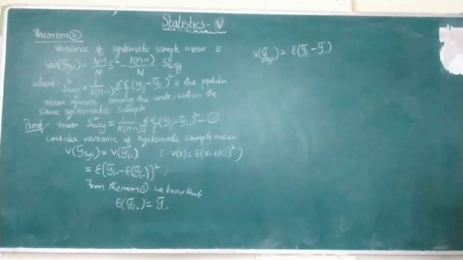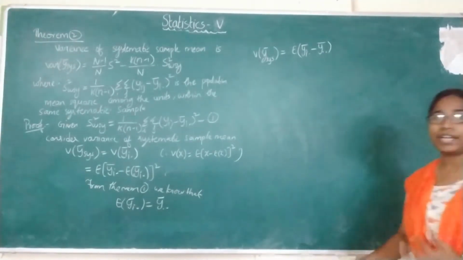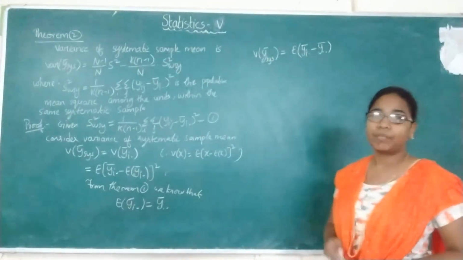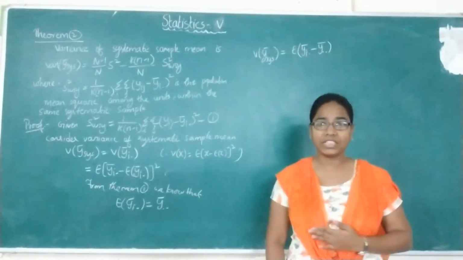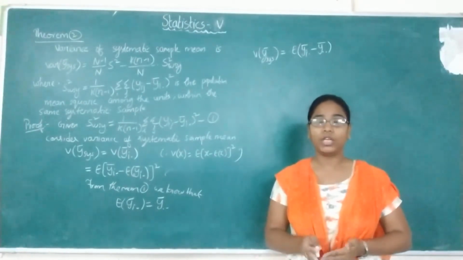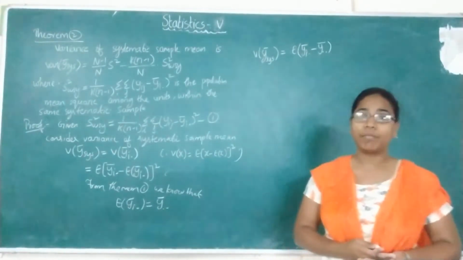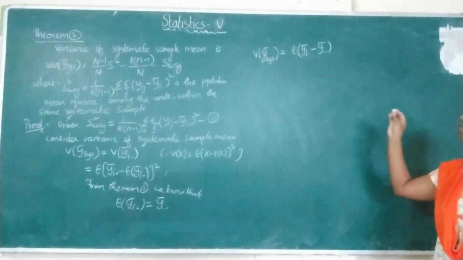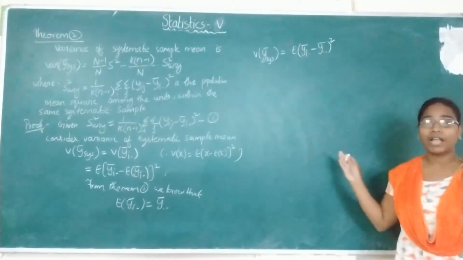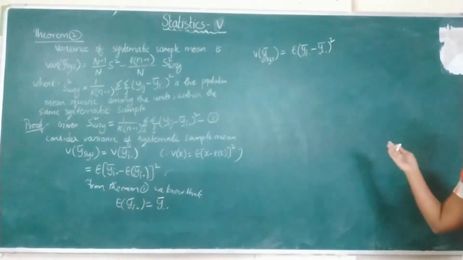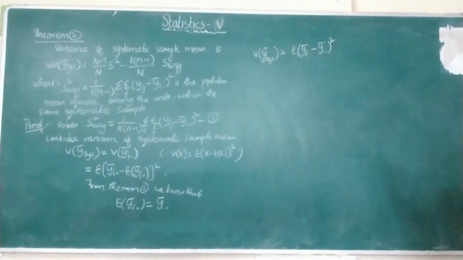Now, what is expectation? It is an average, that is the summation of values divided by the total number of values. Here also we have the expectation of some value, so it can be written as the summation divided by the number of terms.